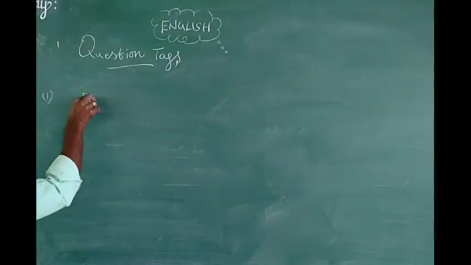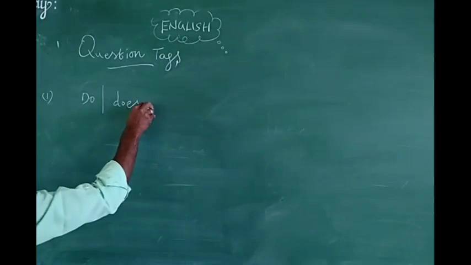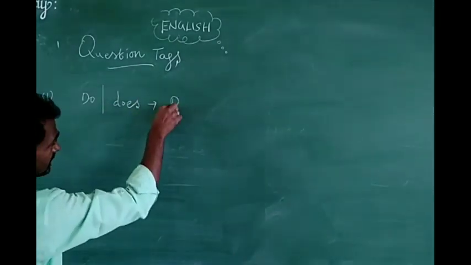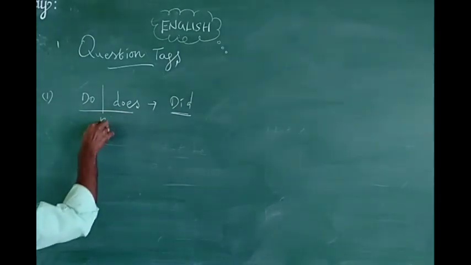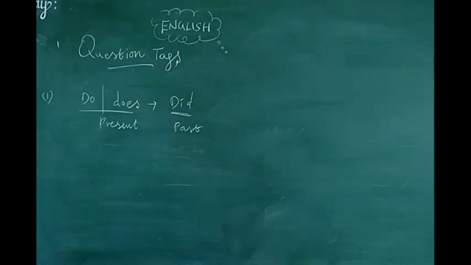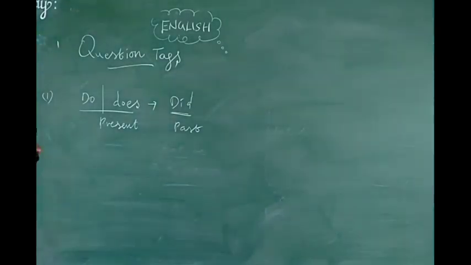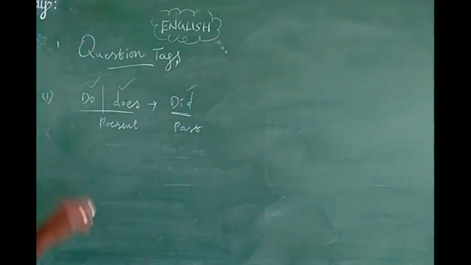The word do, how can we use it, and does, how can we use it? Do and does are the same thing; did is the past tense. These two are only present, and this one refers to the past. This is present tense, this is past tense. See, do, does, and did. How can we identify? In the given sentences, you have to identify whether the given question is present or past.